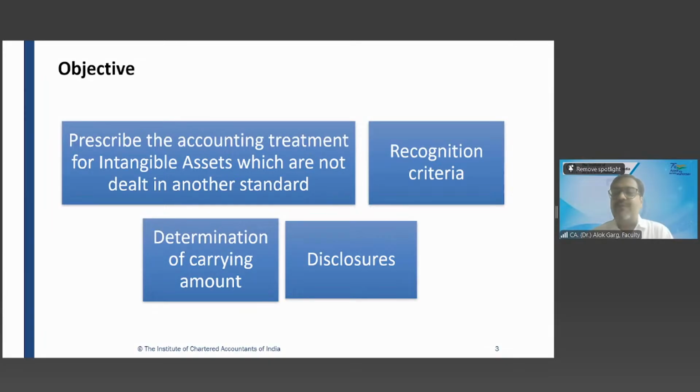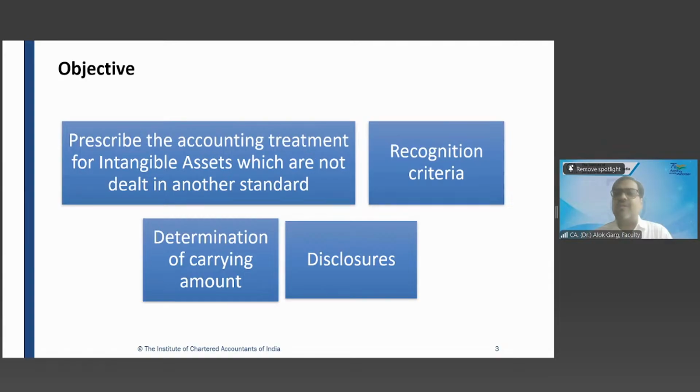So don't get confused if somebody tells you that deferred tax asset is an intangible asset. He's right. But deferred tax asset is an intangible asset which is dealt in by Ind AS 12, not by Ind AS 38. If somebody tells you that investments are intangible assets, yes, investments in mutual funds, bonds, government securities, these are intangible assets. But which intangible asset? Not as per Ind AS 38, as per Ind AS 109.